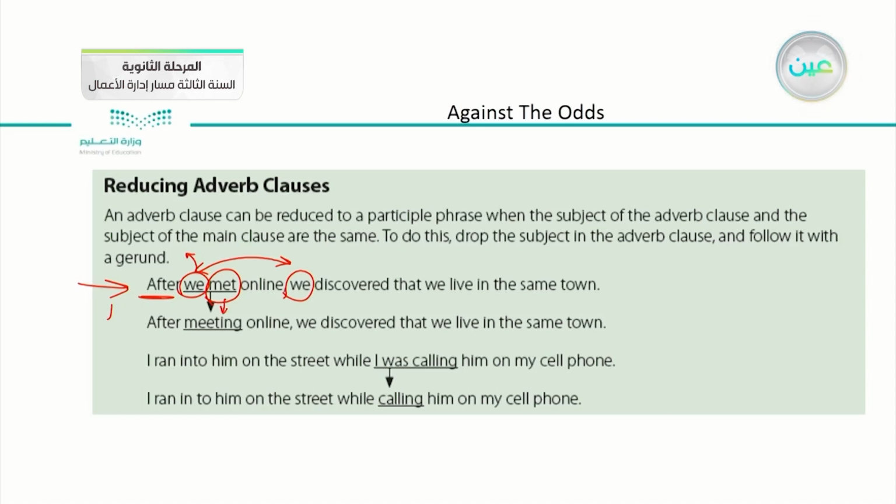Another sentence. I ran into him on the street while I was calling him on my cell phone. There is a point you should keep in mind, that the adverb clause can come at the beginning or in the middle or at the end of the sentence. So in the first example, it was in the beginning, and in the second sentence, it is in the second part of the sentence.